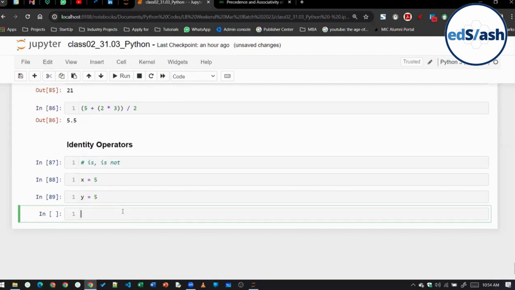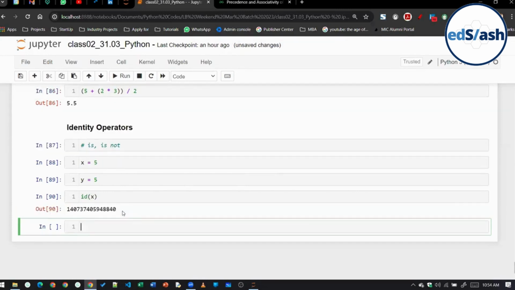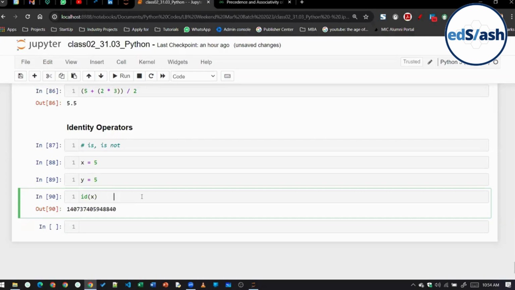Now there is something called ID. So if I check the ID of x, it will give me this one. Okay, so it is giving the ID. All of you understand the concept of roll number, class roll number, or employee ID in companies, roll number in colleges, schools, right? There can be two students in the class having the same name, but the roll number will be a unique number, a unique ID, for each and every student. Exactly. Similarly, when we are creating variables in our code, Python will automatically assign a unique identity to each and every variable.